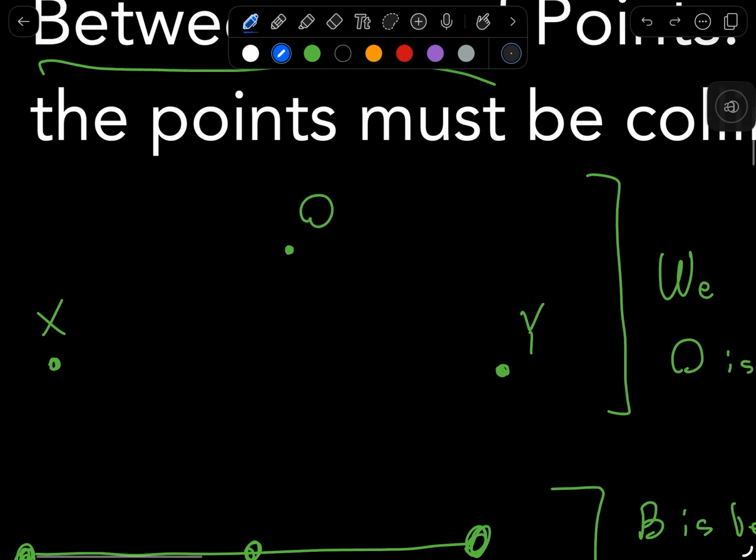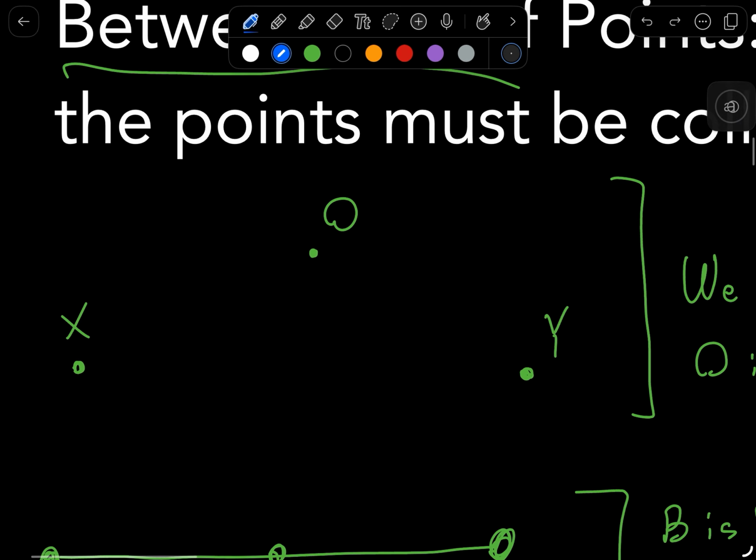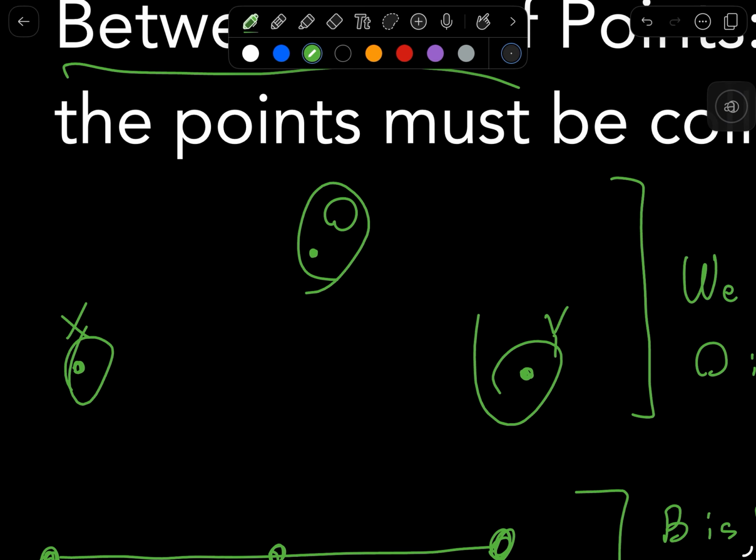In contrast, if you look at this right here, you have points X, O, and Y, and they are not shown to be on the same line. They're non-collinear. Because they are non-collinear, you can't assume that point O is between X and Y, even though it kind of looks like it is. You can't assume that O is between these two points because they all have to be collinear first.